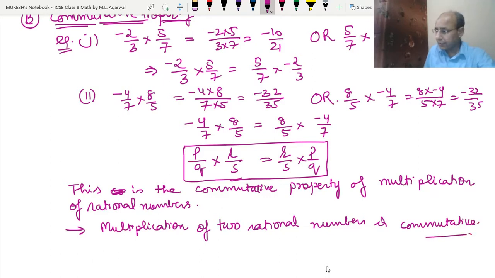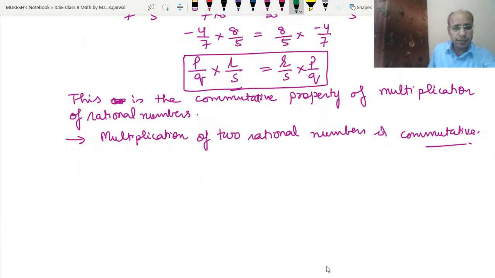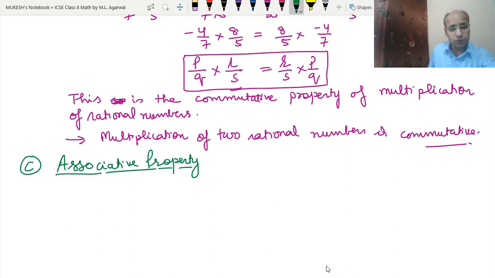Okay, clear? Now next we will do the associative property. See, we have studied the associative property in addition also. In addition, it means that if we take three or more rational numbers and add them in any sequence, we will always get the same result. Same here: when we take three or more rational numbers and multiply them in any sequence, we will always get the same result. So this is the associative property of multiplication.